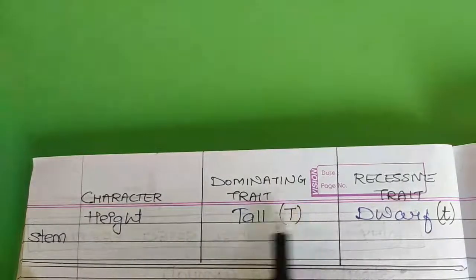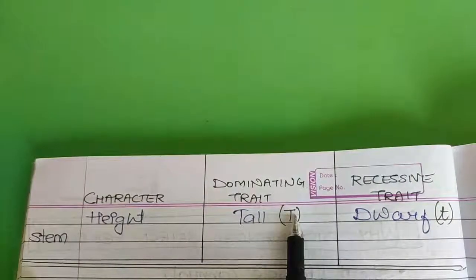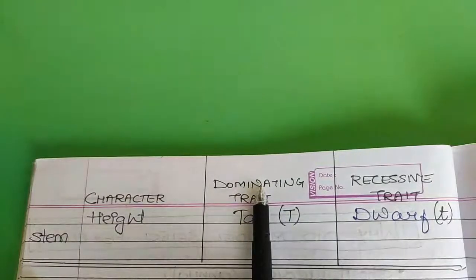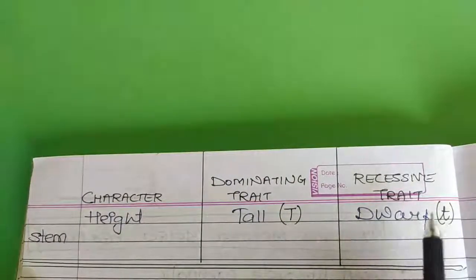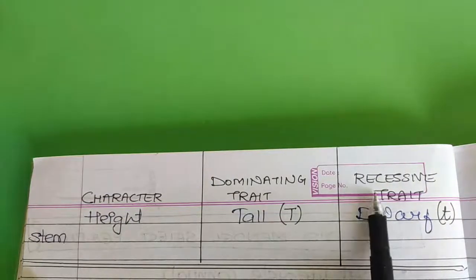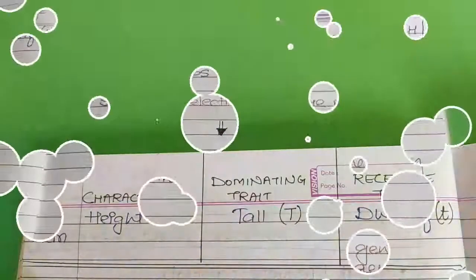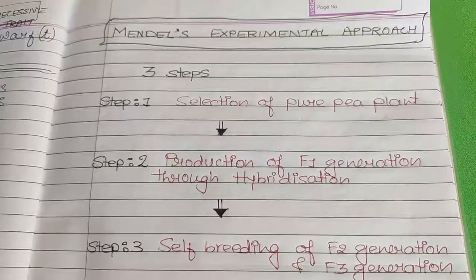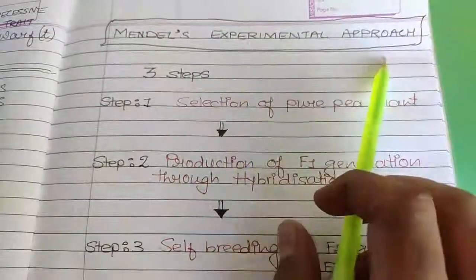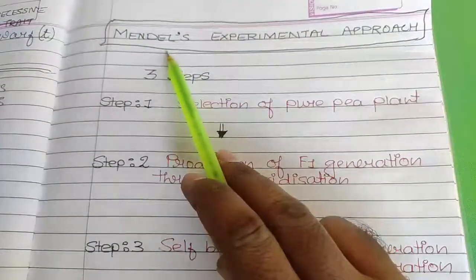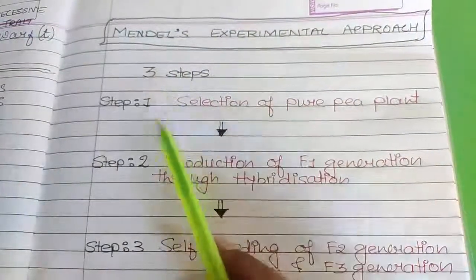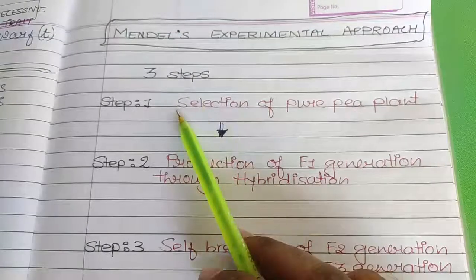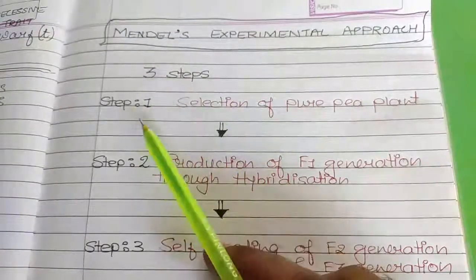If we write that letter in capital, it represents the dominating trait. And if the same letter is written in lower case, it is said to be the recessive trait. Now let's try to understand the experimental approach of Mendel. How exactly he carried out the whole experiment, that we are going to learn here.